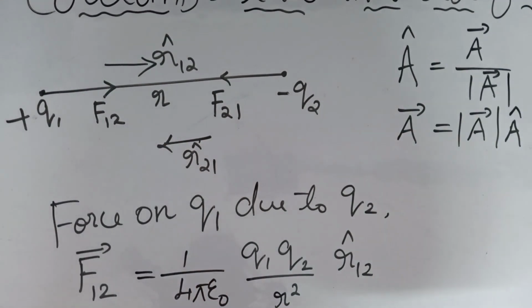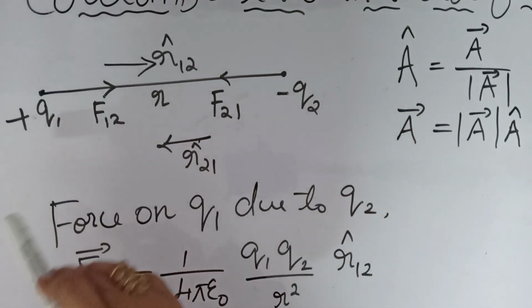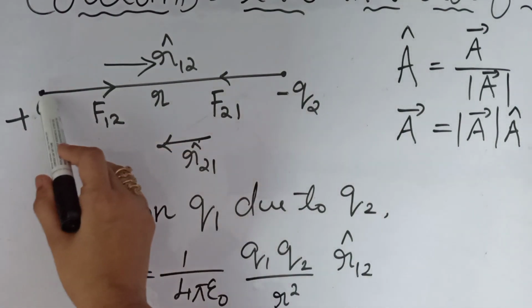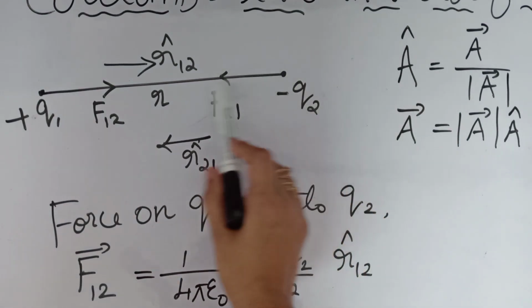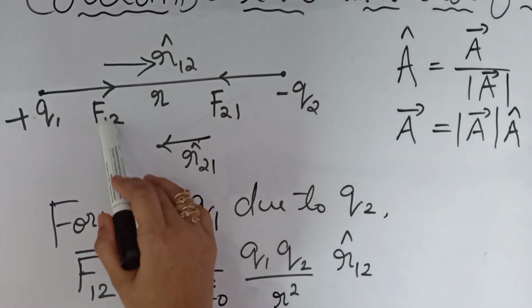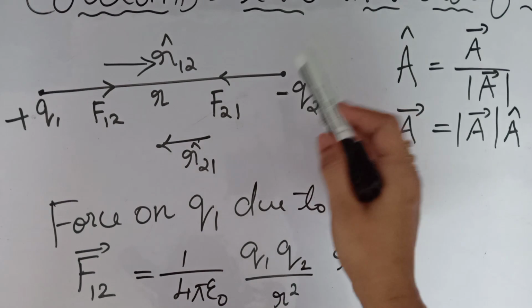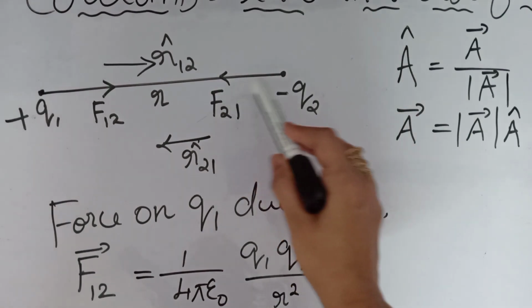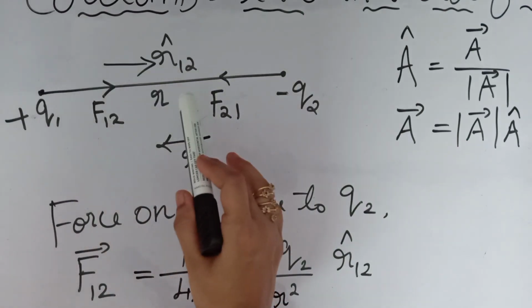Clear? And now we have to find the force on q2 due to q1. This will be attracted towards q1, so the direction of F21 is like this. So always we will represent the force on q1 due to q2 as F12, right? F12 means the force on q1 due to q2, and F21 means the force on q2 due to q1. Clear? So these two are acting in opposite directions.